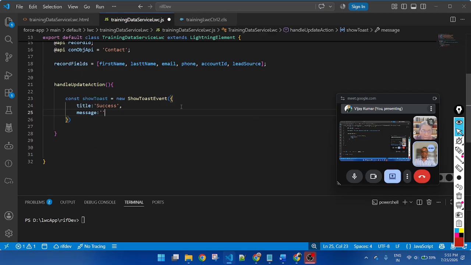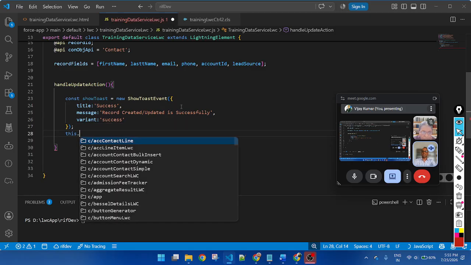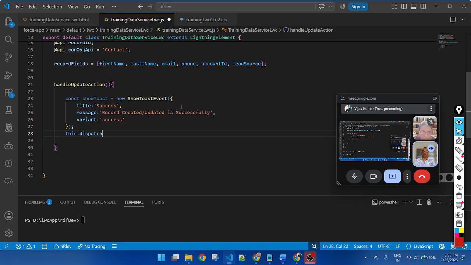Message: record created or updated successfully. Then variant colon success. And remove the comma from the last one. After that, this dot dispatch event, and pass this variable inside this dispatch event.